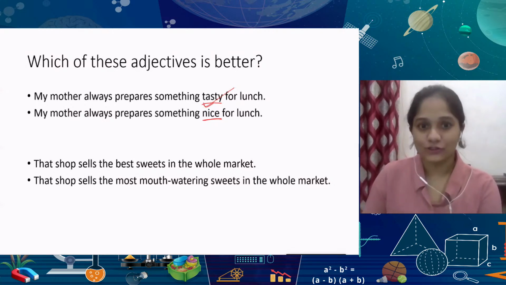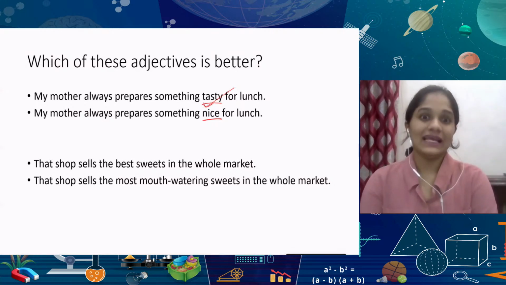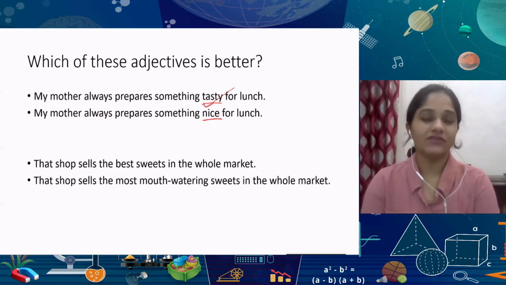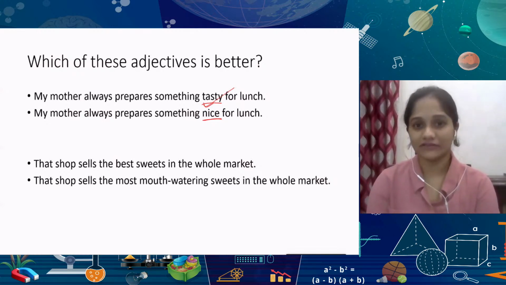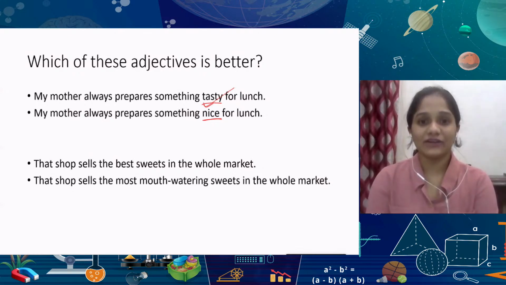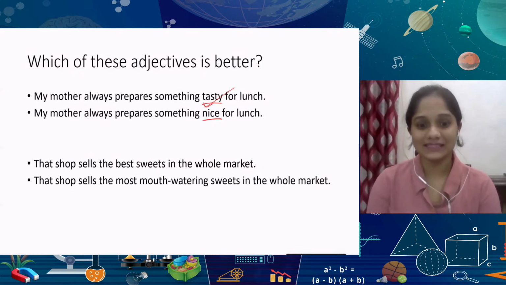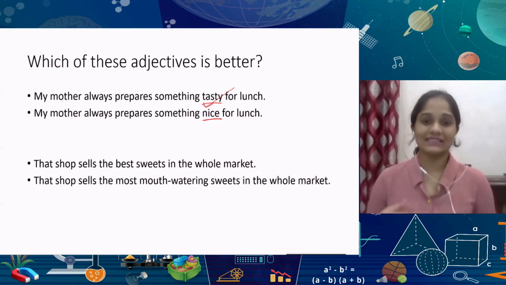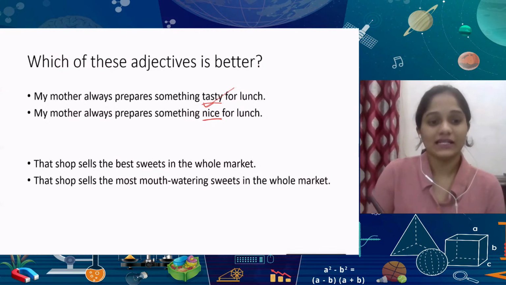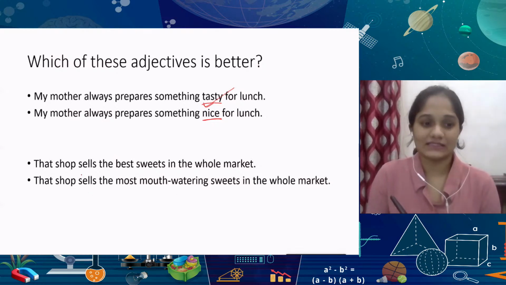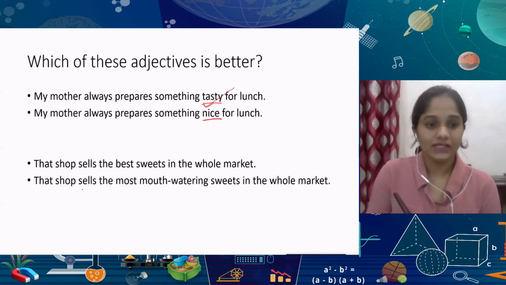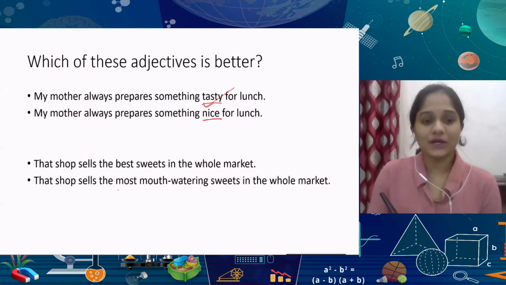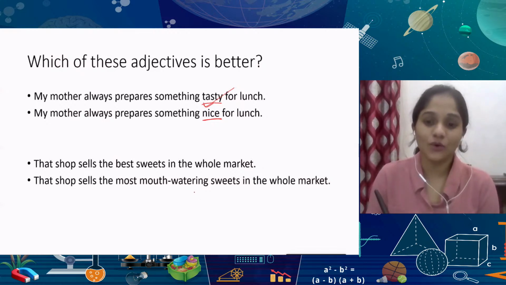And again, that's also one of the important things about an adjective. It doesn't just give details of a person, a situation, or an event. It gives you the experience itself of that same thing that a person is writing about. Now, if you look at the second example, that shop sells the best sweets in the whole market. Describing something as best is also an adjective. But which one sounds better? That shop sells the most mouth-watering sweets in the whole market.